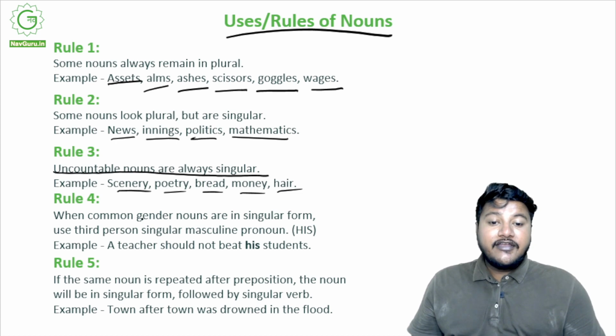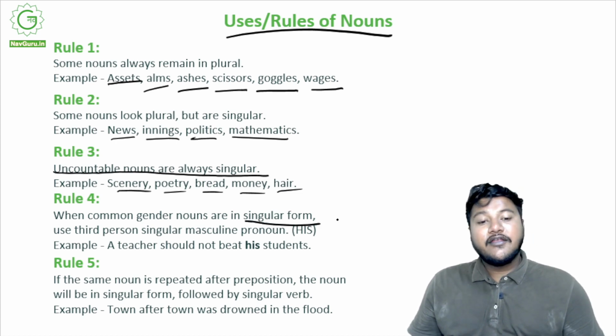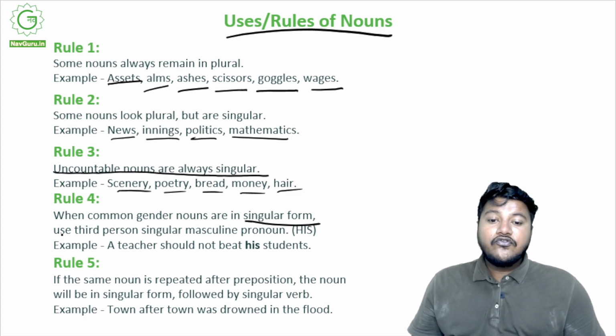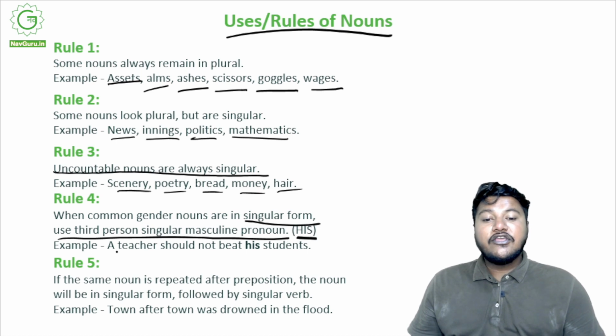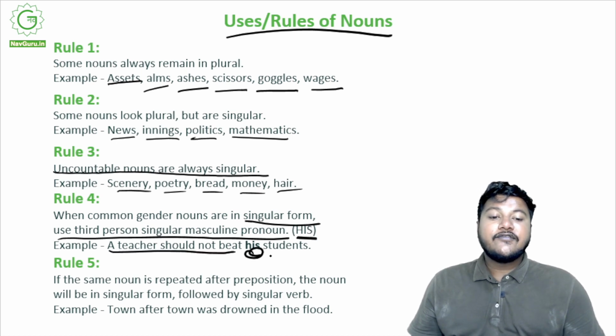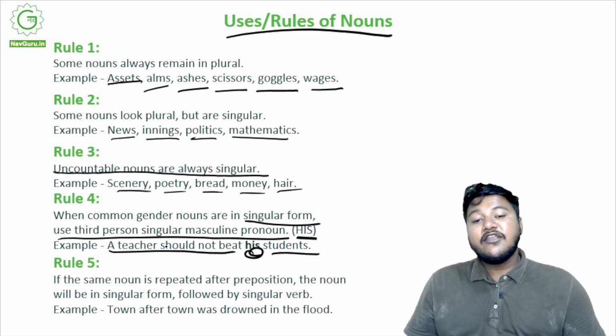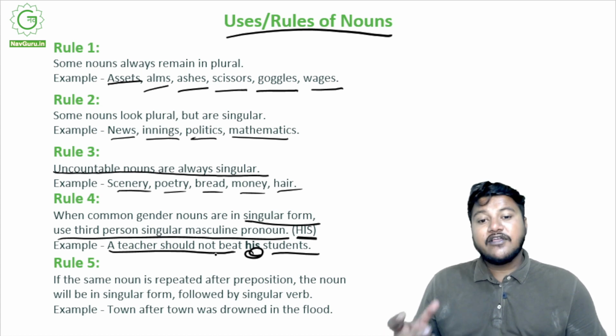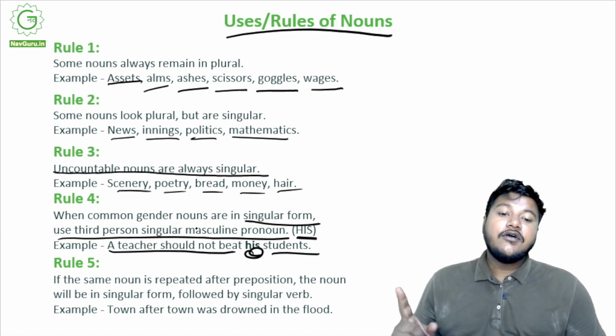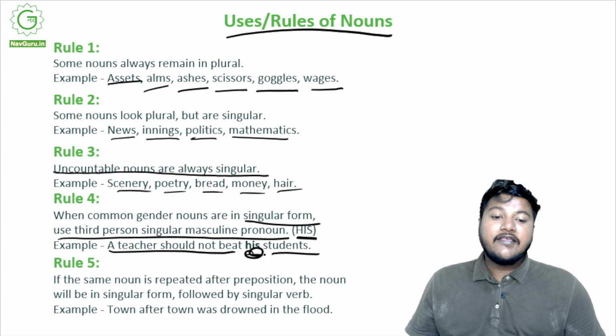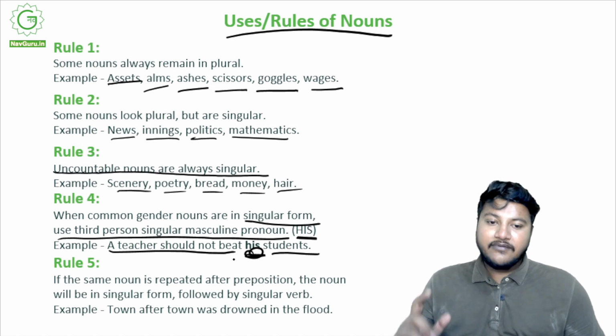Rule 4. When common gender nouns are in singular form, we'll learn about it later, but it's very important to remember, use the third person singular masculine pronoun always, right? So it is his. So a teacher should not beat his students. Now teacher is a common gender noun, right? It can be a male or a female. So if we know that it is a female teacher, we'll use her. But if we do not know it, if the common gender is used, we always use the singular masculine pronoun. So his will be used. A parent should not cater to every demand of his child, right?